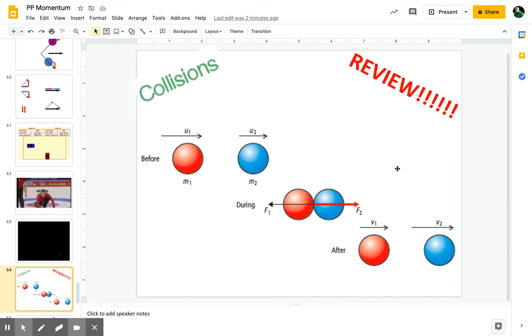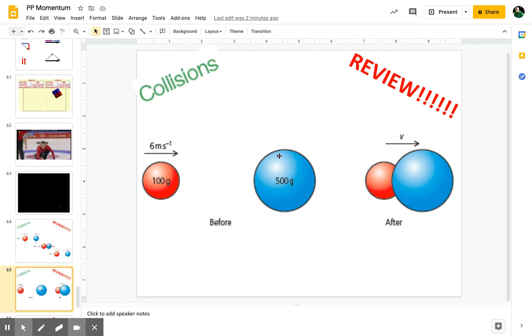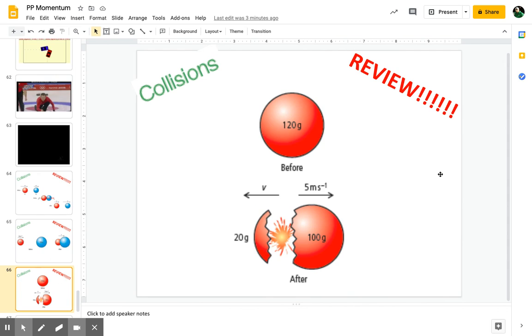So collision review. What kind of collision would this be right here? Before, after. So before they're separate, after they're moving together. That would be, take a guess. Very good. That would be an inelastic. They stick together.